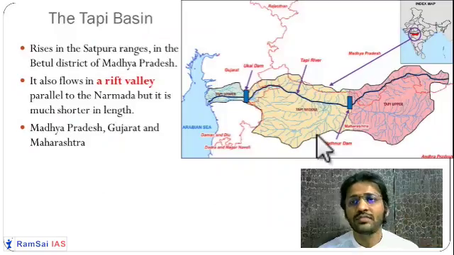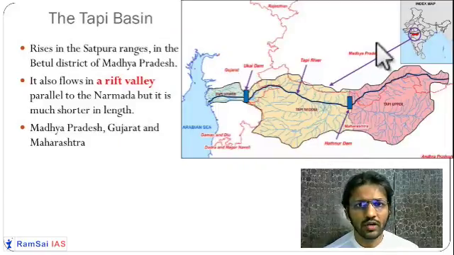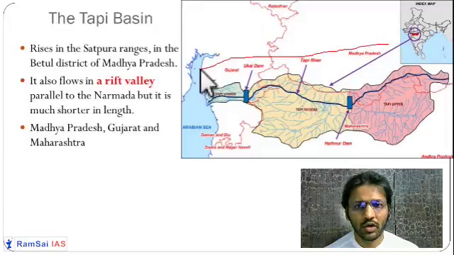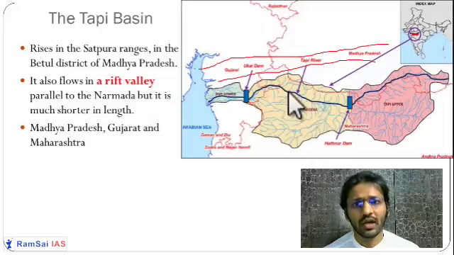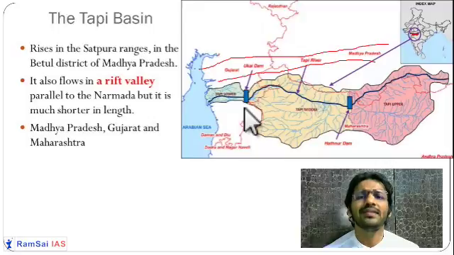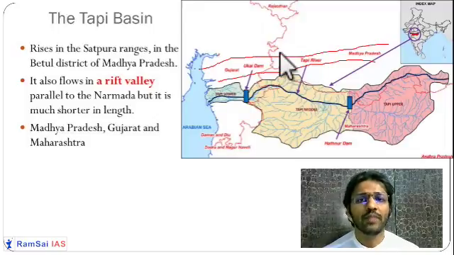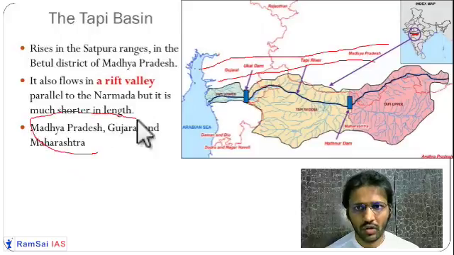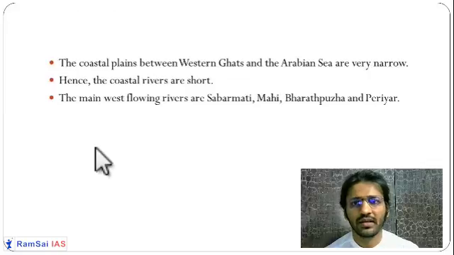Okay. Now the next river is the Tapi. Just south of the Narmada, here you can see we have Narmada over here, then you have the Satpura in between, and then you have the Tapi over here. So the Tapi river is also flowing through a ready-made rift valley, but this is a shorter rift valley compared to Narmada. Narmada has a little longer rift valley, but Tapi has a little shorter one. It is flowing through Madhya Pradesh, Gujarat, and Maharashtra. Okay, so this is one of the very important rivers in central India.